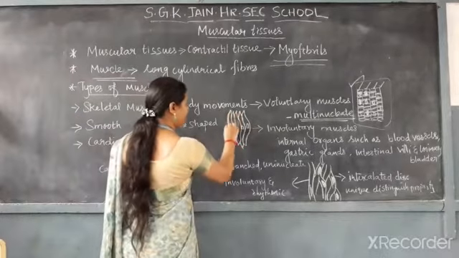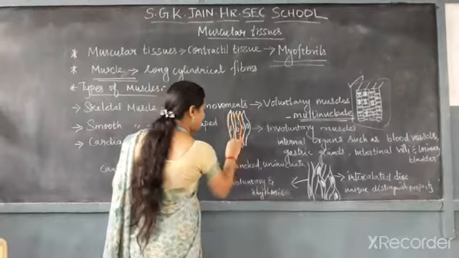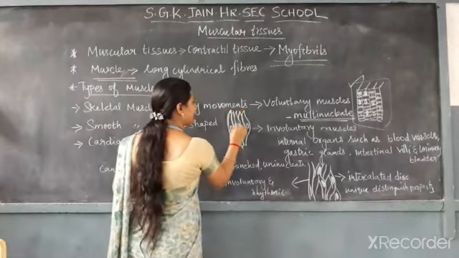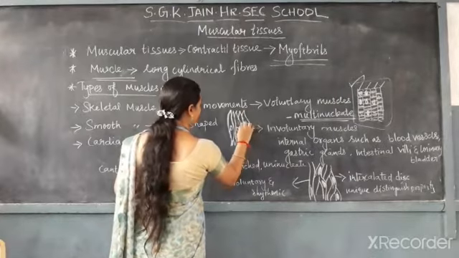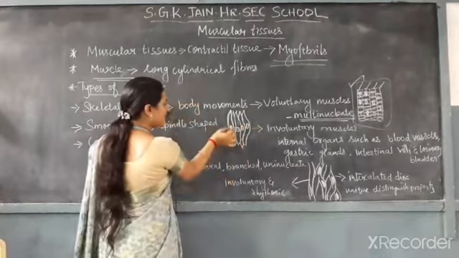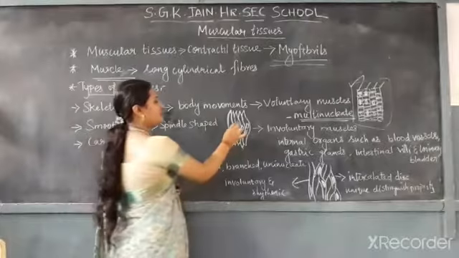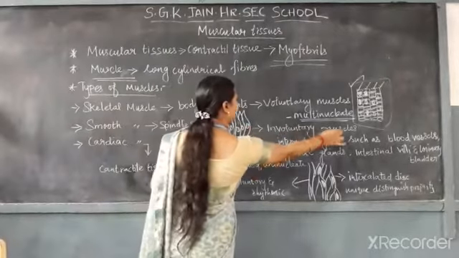So this is a fiber. In each fiber, the nucleus is present at the center. This is the nucleus. It is spindle shaped, and it is also called an involuntary muscle.